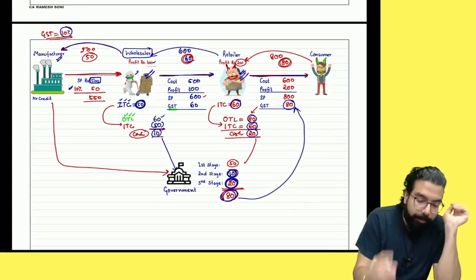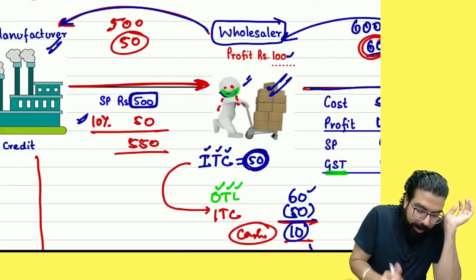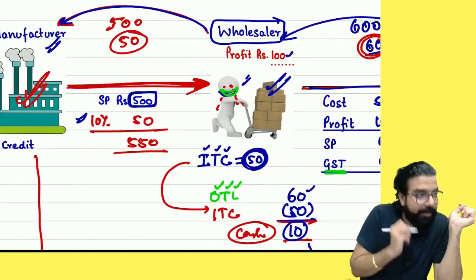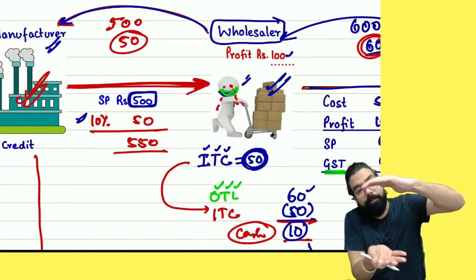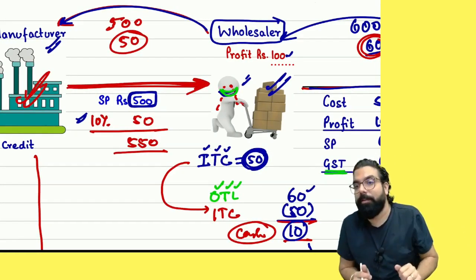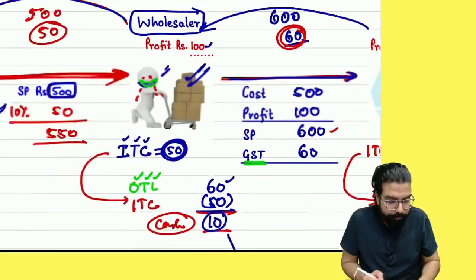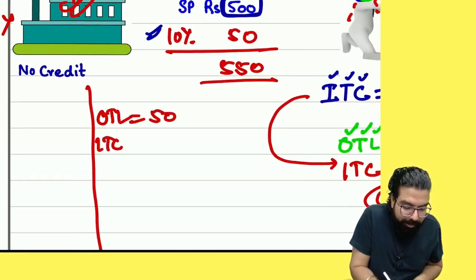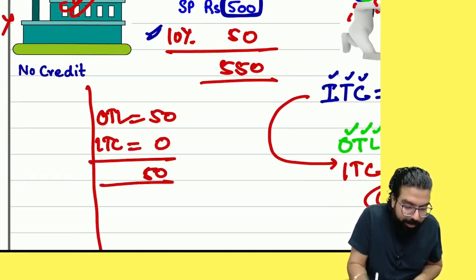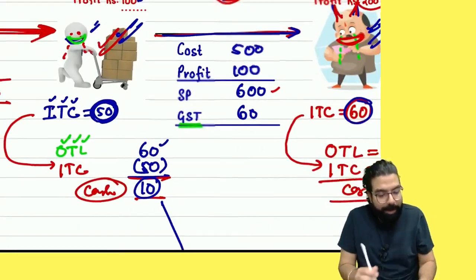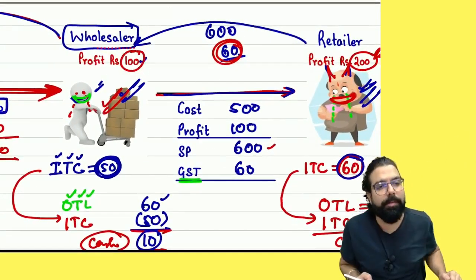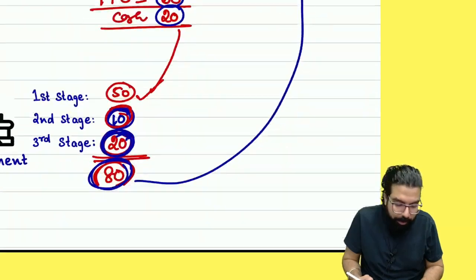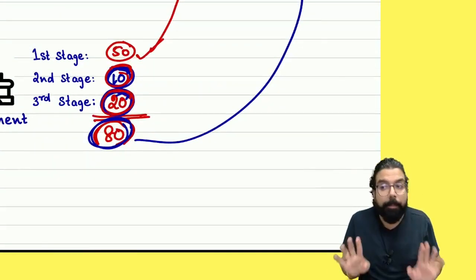See, can you tell me, everyone? People, listen carefully. In this first stage when I sold the goods, I did not purchase from anyone, right? I only manufactured the goods. Can you tell me how much ka goods I manufactured? 500 per 10% is how much? Did government get 50? If he does the calculation, his output tax liability is 50. His input tax rate is how much? And government would have got 50. Can you tell me how much did he do the value addition? 100 per 10% is how much? 10 rupees. Can you tell me third stage he did the value addition how much? 200 ka 10% is? Is my point understood by all?